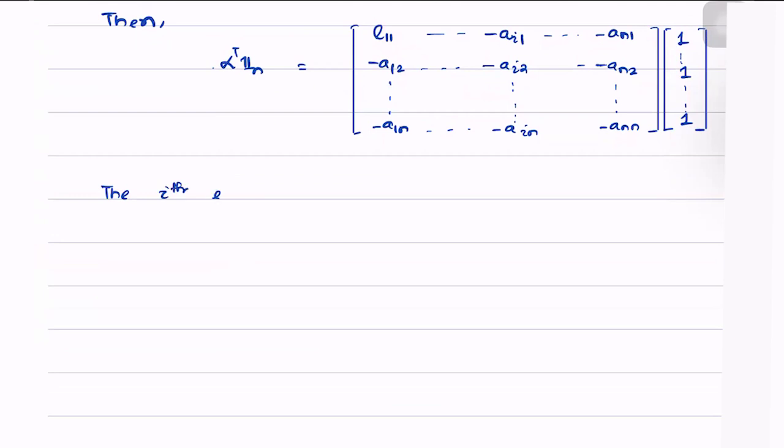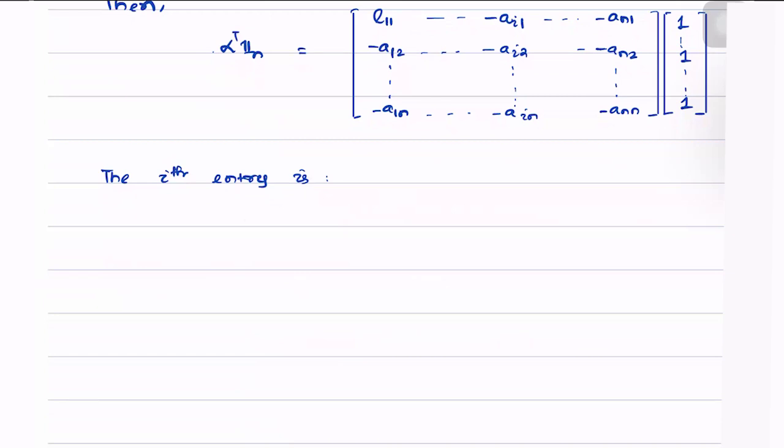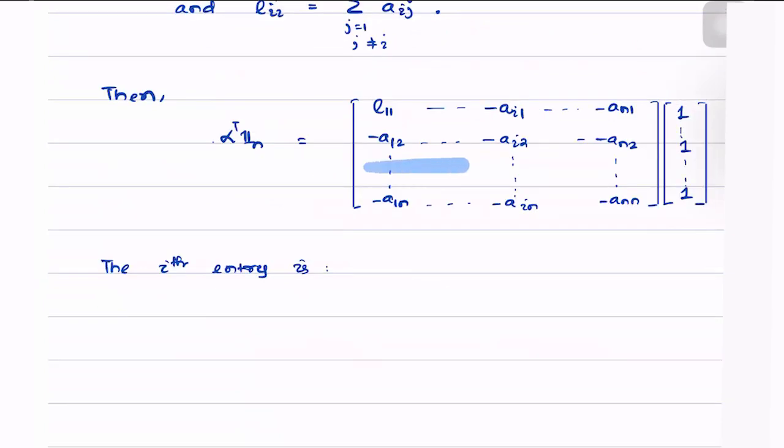Let's look at the ith entry. It is given by some column Aii, now getting multiplied by this. So what exactly is this equal to?